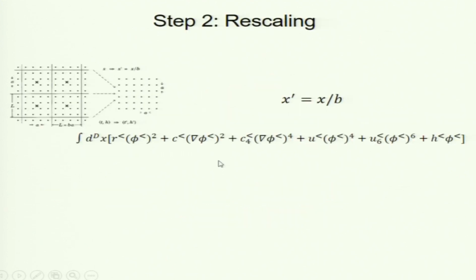Okay. So, step 2 is rescaling. So, how does it look? Well, let us look at some simple properties which we need. So, this is my original. Here my variables are these block cross variables. When I do rescaling, I basically bring down the scale to this grid. So, what I am doing? I am writing my x prime variable for this box, which is x by b. Here right now b is 4. Is that clear to everyone?